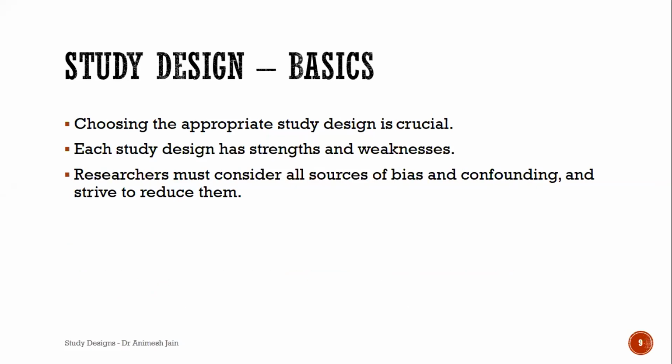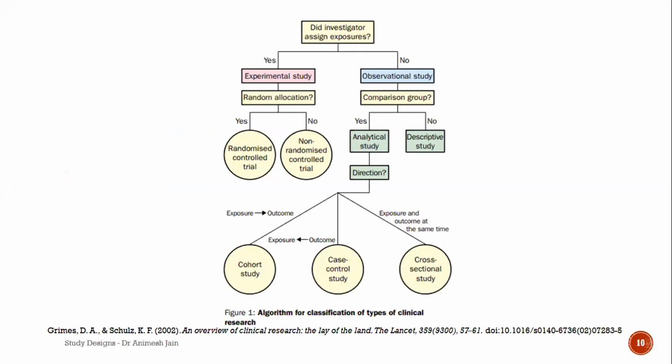Each of the study designs has its own strengths and weaknesses, which I'll touch on as I go forward. But please remember, we need to consider all these things, including bias and confounding, and try to reduce them so that at the end I have a relatively confident conclusion and I can say, okay, these results point to this.